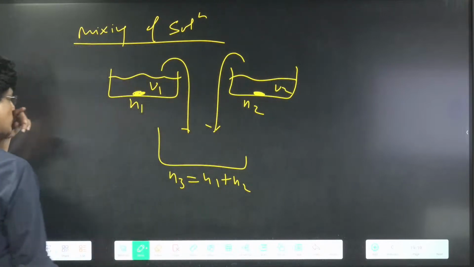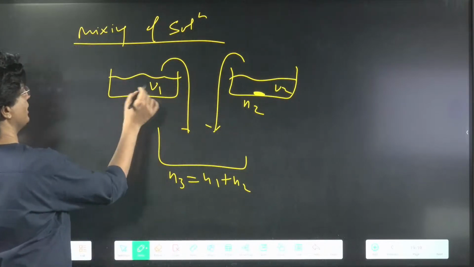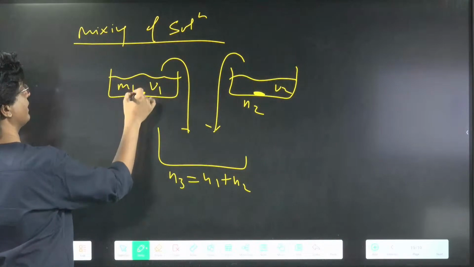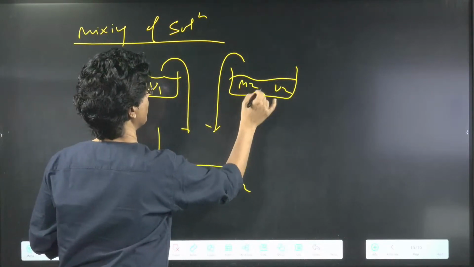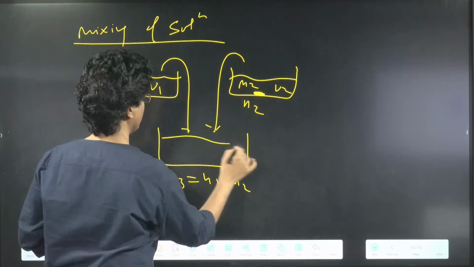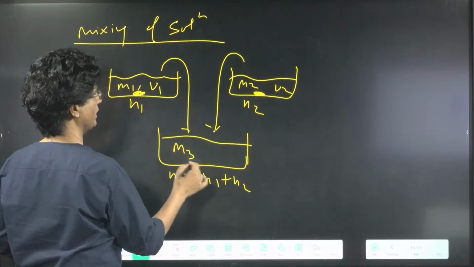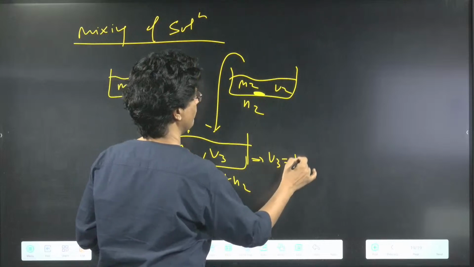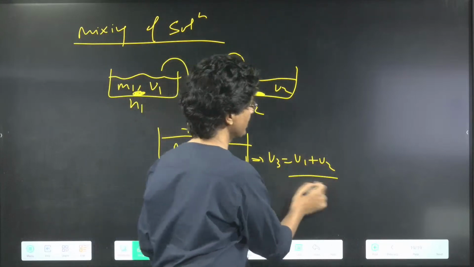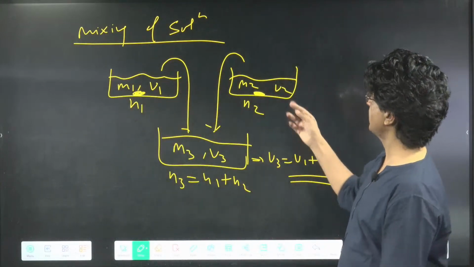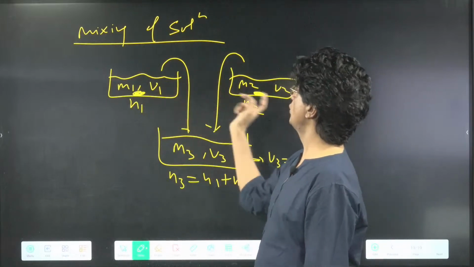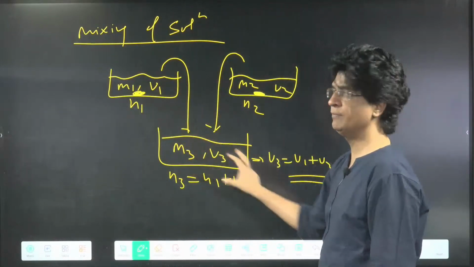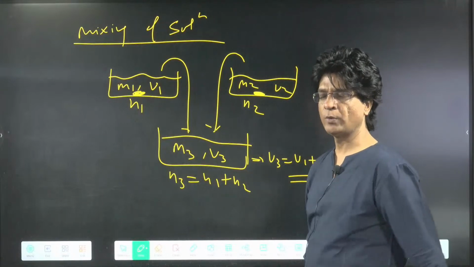Chalo. So V1 will have some molarity M1, V2 will have some molarity M2, and this will have some molarity called M3 and volume V3, where V3 will be equal to what? V1 plus V2. Suppose this is 2 liter, 4 liter, 2 plus 4, 6 liter. Total volume here will be 6 liter. Okay?